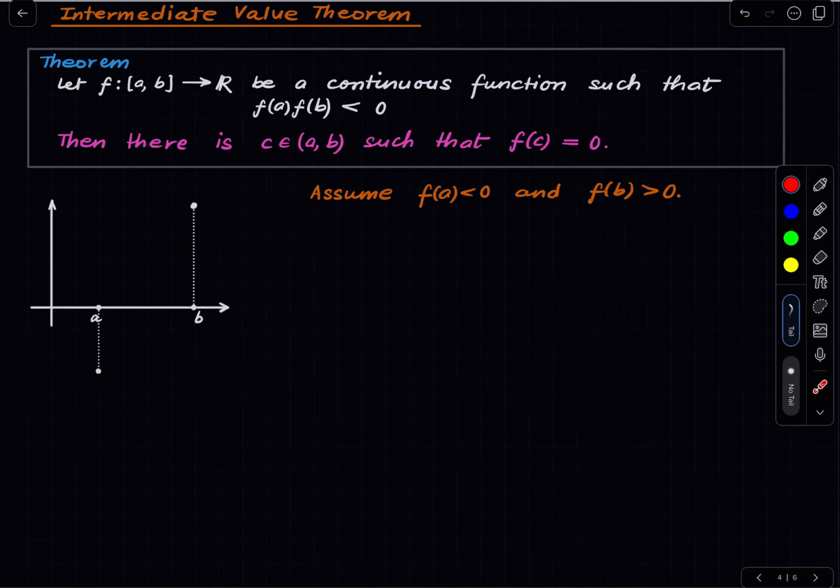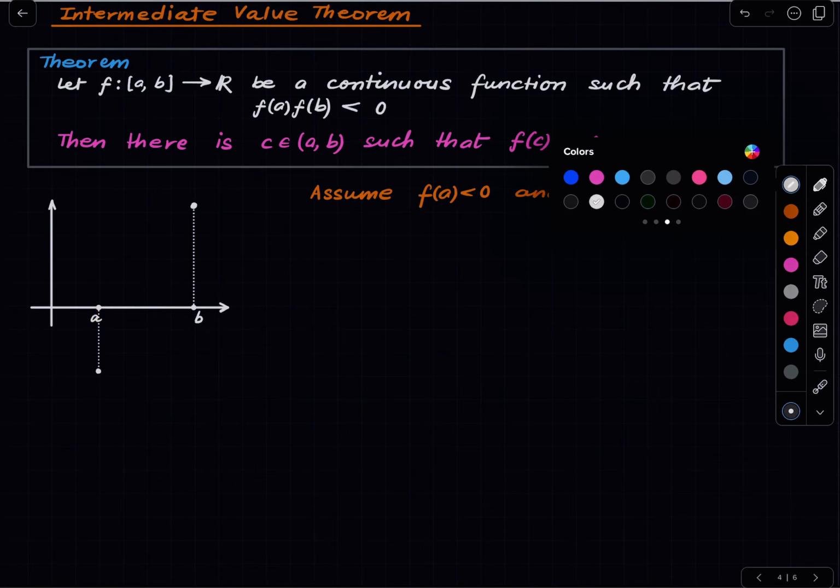And then what we will do is we will collect all those points x in this interval such that the function is negative through and through that entire part. Okay, so here is the main definition.